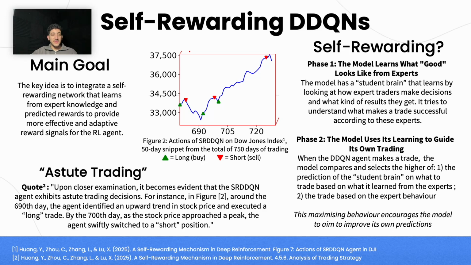The main goal of this paper was to integrate a self-rewarding network that learns from expert knowledge and predicts rewards to provide more effective adaptive reward signals for the RL agent. How did the self-rewarding work?